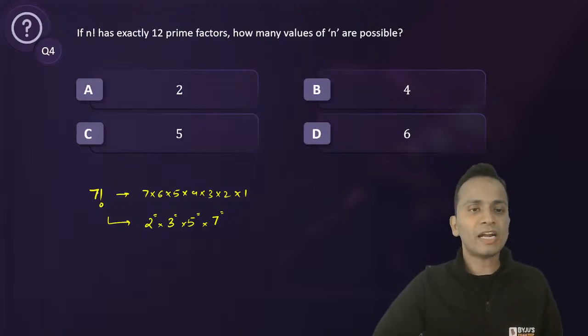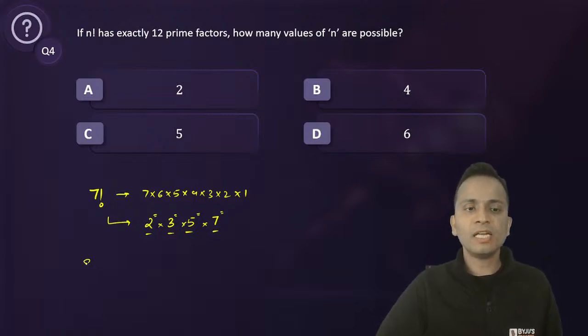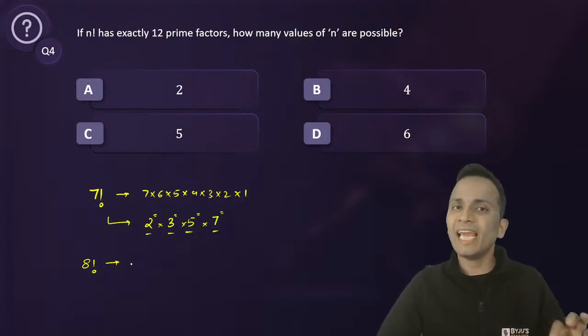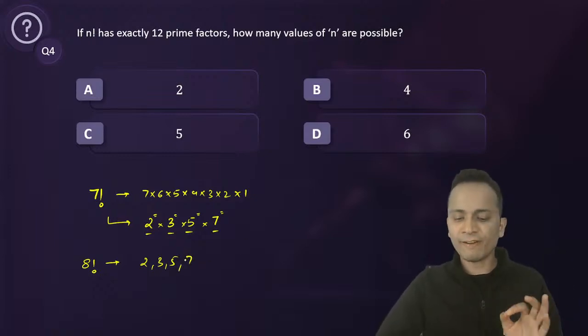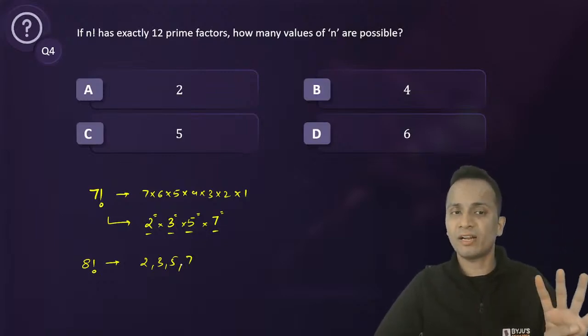So in the prime factorization of 7 factorial, how many prime factors are there? 1, 2, 3, and 4. Okay. Similarly, 8 factorial will have all the prime numbers up till 8 in its prime factorization. अब 8 तक के prime numbers कौन से हैं? Same 2, 3, 5 and 7. So I can say that 8 factorial will also have 4 prime factors.